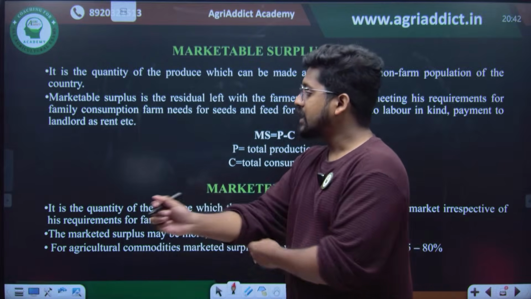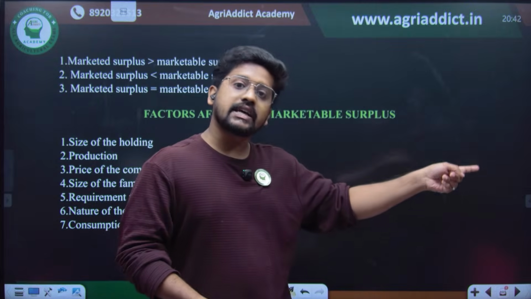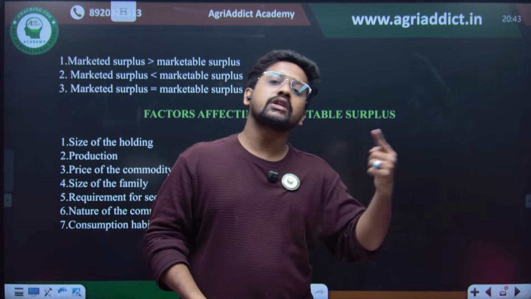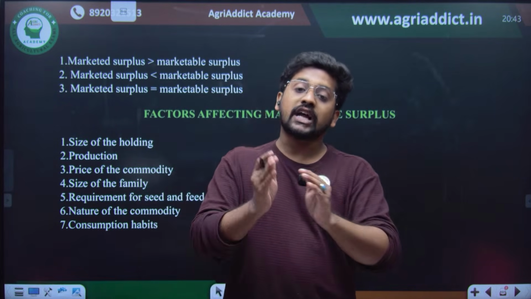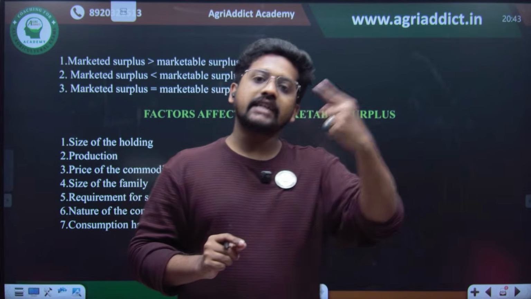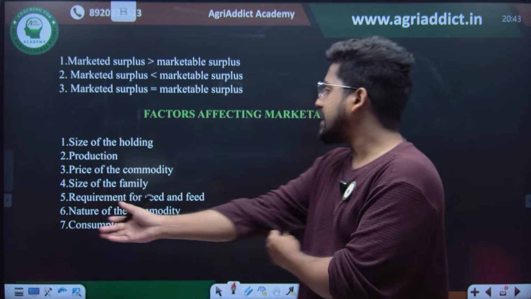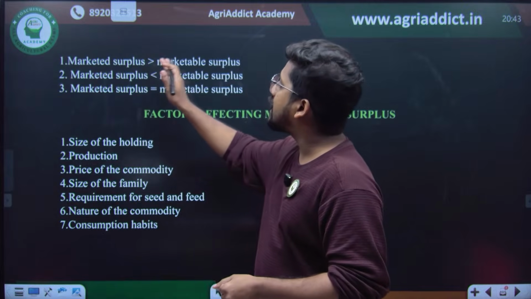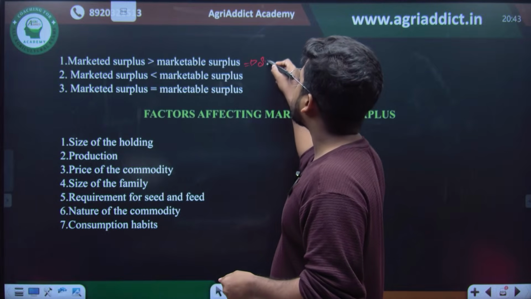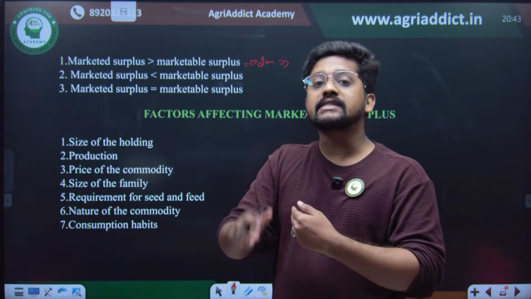But when it comes to the marketed surplus, even if he can sell the 7 quintals, if the price is very low, he will not sell that much. He will maybe sell only 3 quintals and store 4 quintals. So what he actually sells in the market is the marketed surplus. What he can sell is the marketable surplus; what he actually sells is the marketed surplus. If marketed surplus is greater than marketable surplus, this is almost always the case with small and marginal farmers. This is also known as distress sale. He is cutting down his expenses and selling more.